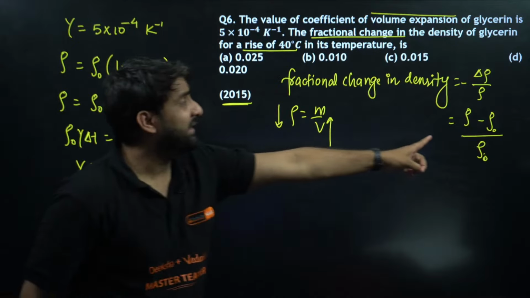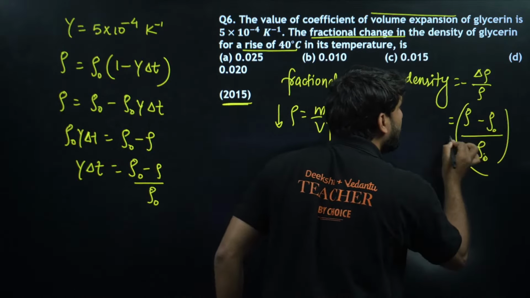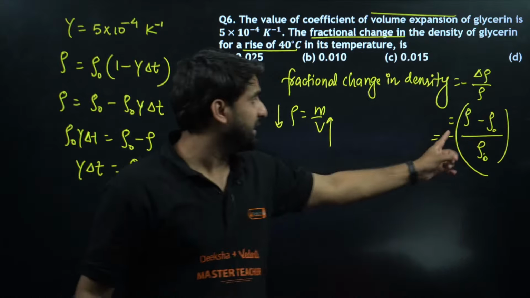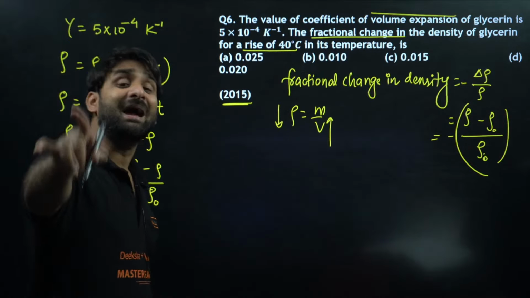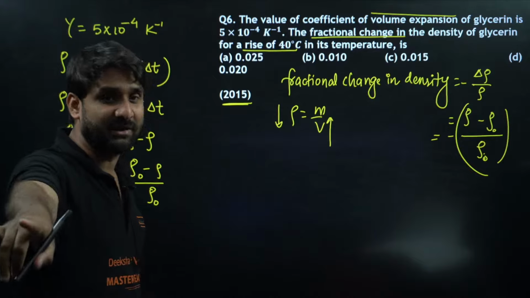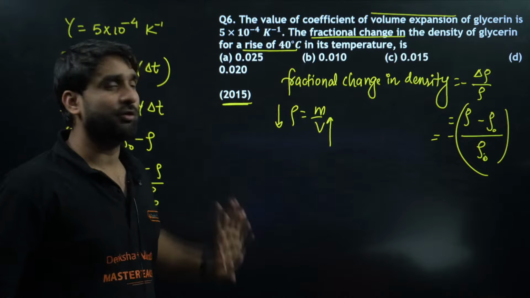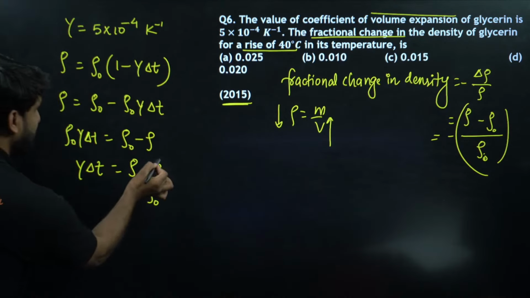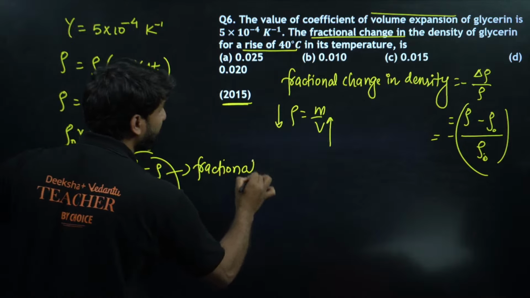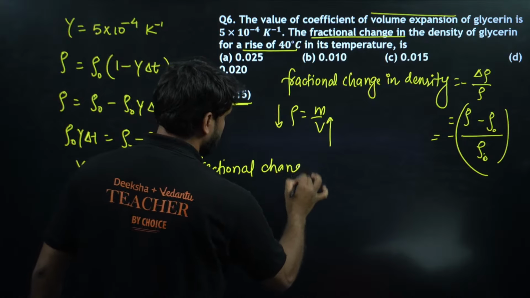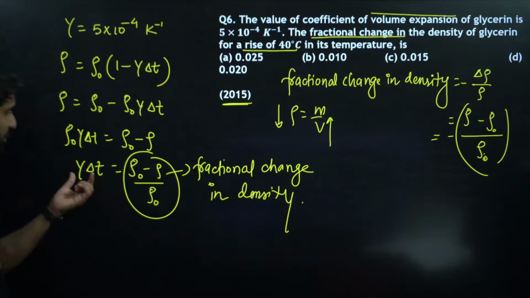This is clear. If you write this format in this form, you have to put a negative sign here. If you don't want to write the negative sign, you can make this format rho naught minus rho divided by rho naught. Why? Because the density at 0 degrees centigrade will always be greater than the density at 40 degrees centigrade. So this format is basically the fractional change in density. And the fractional change in density is equal to gamma delta t.